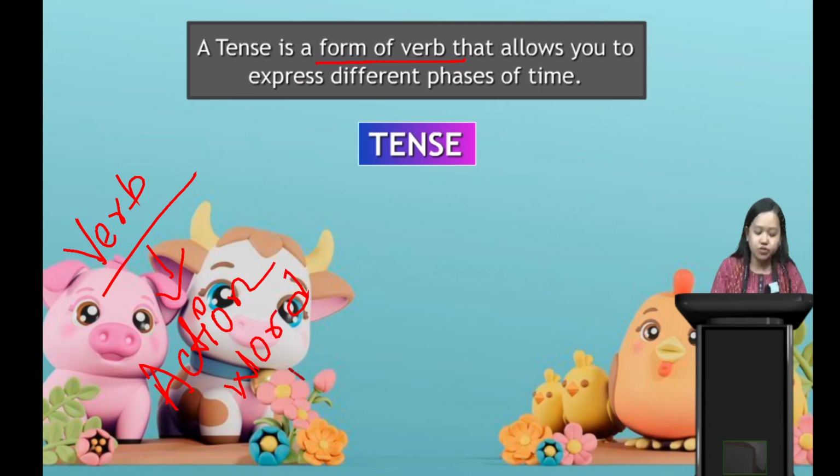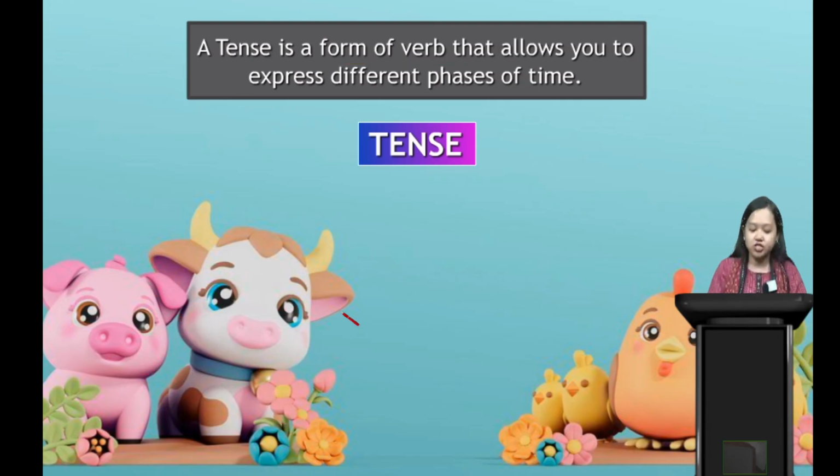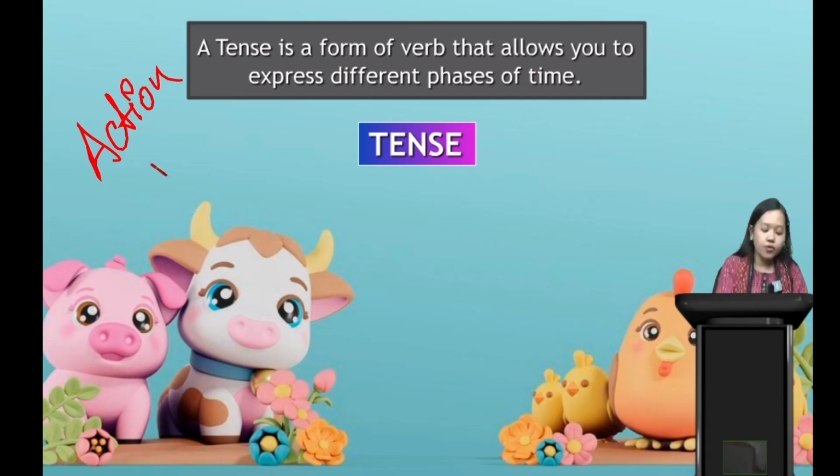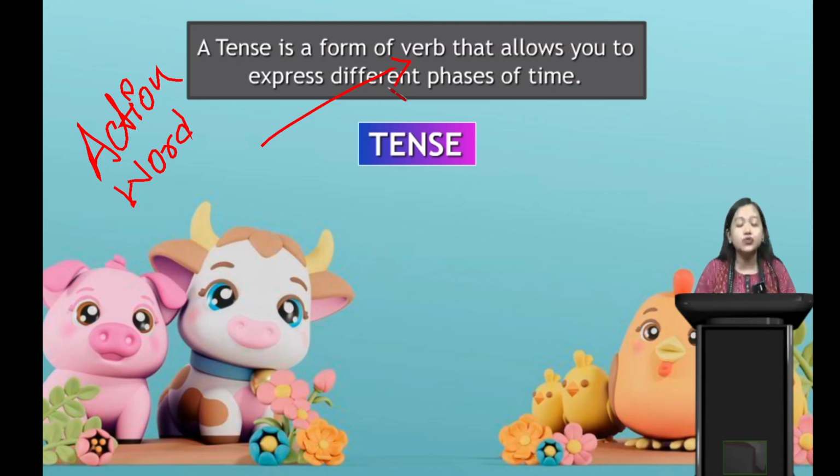Very good. Whatever action we do, we eat, we sleep, we read books, those actions are our verb.